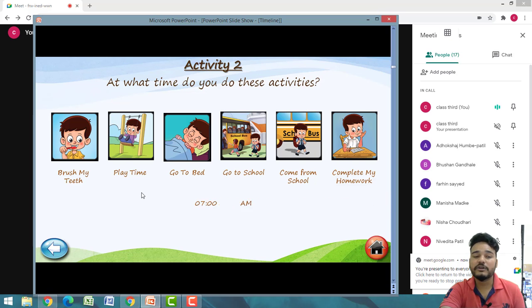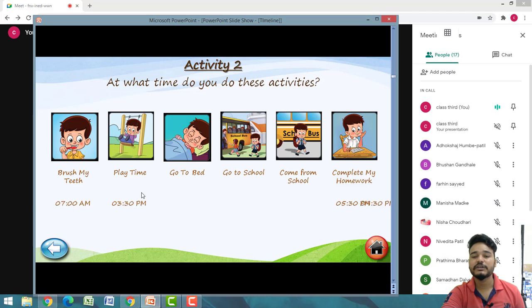So at what time do we brush our teeth? Suppose we brush our teeth at 7 in the morning, we play at 3:30 in the afternoon, and we go to bed at 9:30 in the evening. We go to school at 8 in the morning and come back from school at 3 in the afternoon. Accordingly we are arranging our activities.